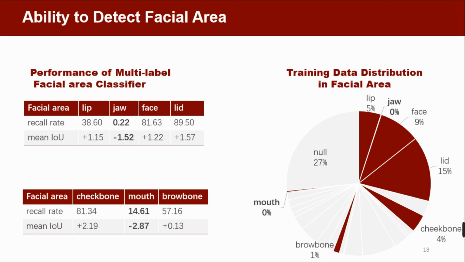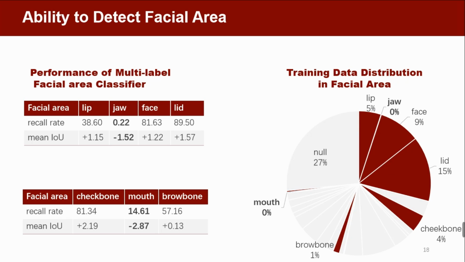From further statistics of the training data distribution, we find that there exists a serious long-tail problem. The training duration of certain categories is extremely low, like jaw and mouth. Their IOU even becomes lower after additional supervision.